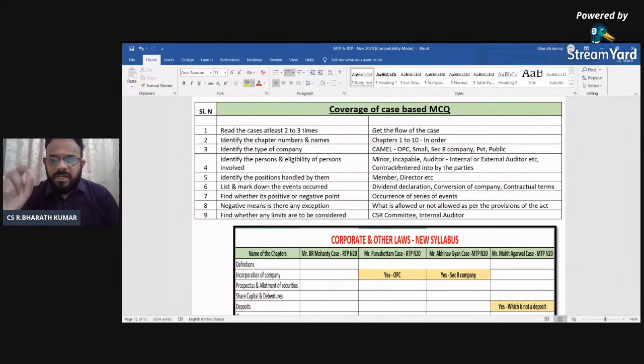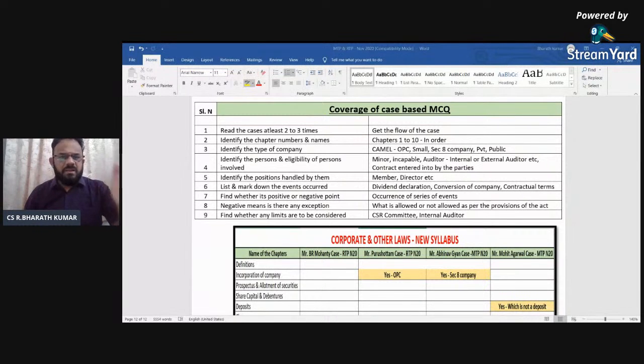Small company is not a public company. In one case they have told it is a public company. What are the limits of the small company? The answer is already there. In a public limited company, small company will never be considered, because small company is a part of private company and not your public company. So the difference, if you try to understand, it is going to make your job easy.